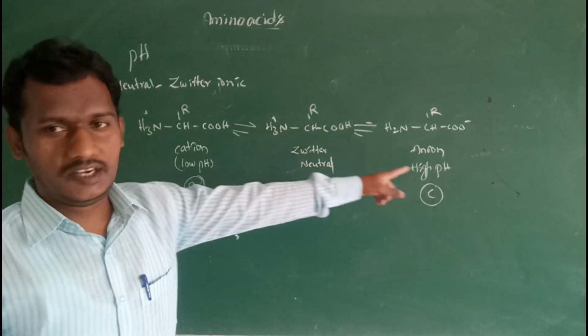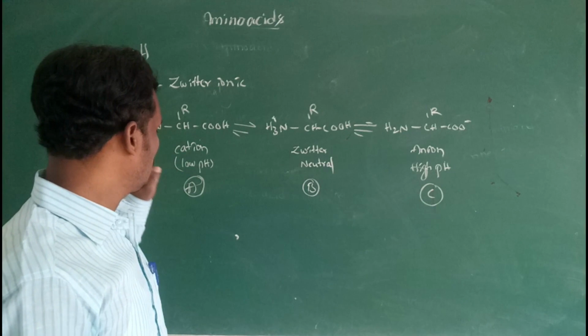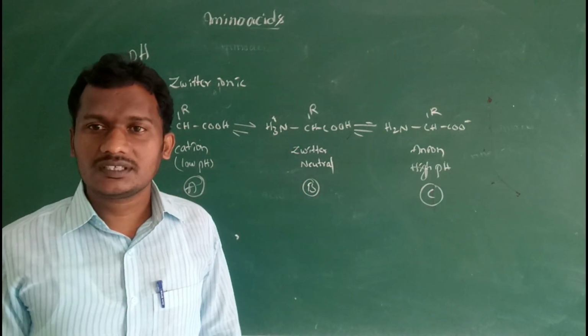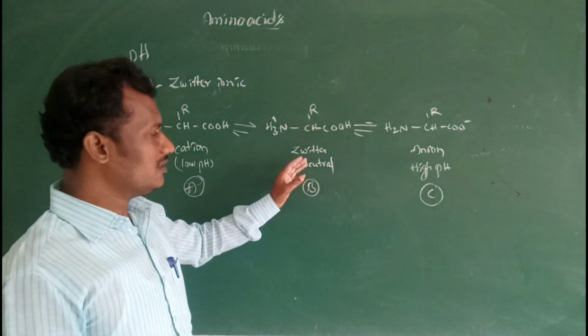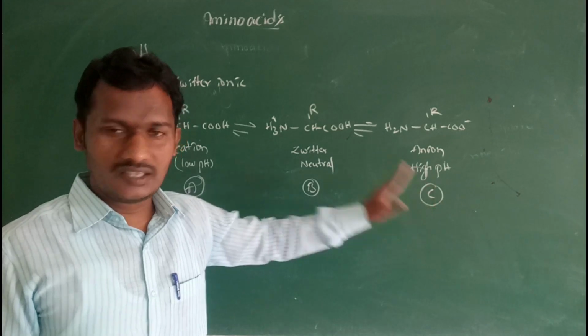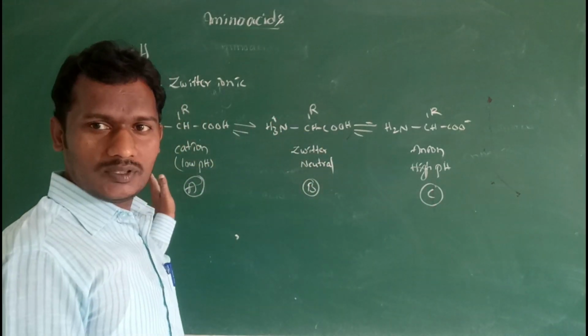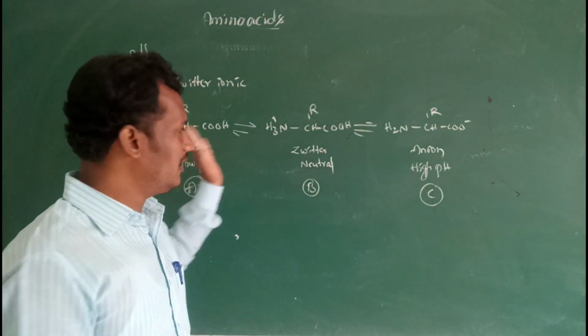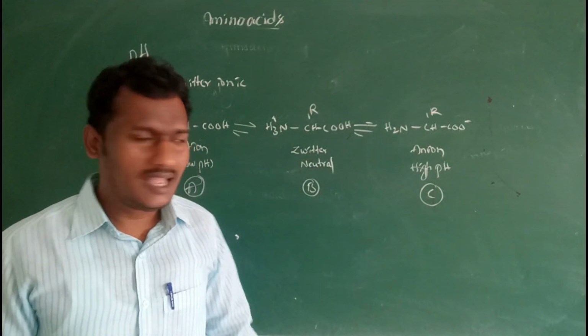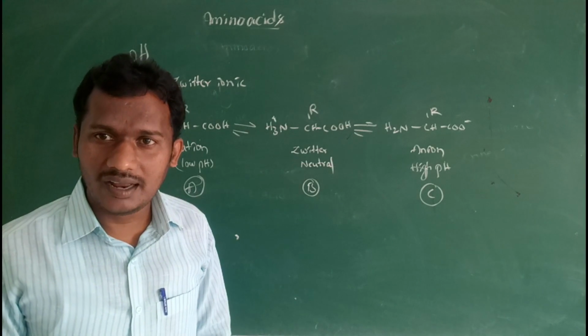So here there are three types of amino acids, A, B and C. B is known as a Zwitter ion. That means it has a positive charge and a negative charge. On one hand there is the positive charge, acidic condition, and on the other hand the negatively charged, anionic condition.